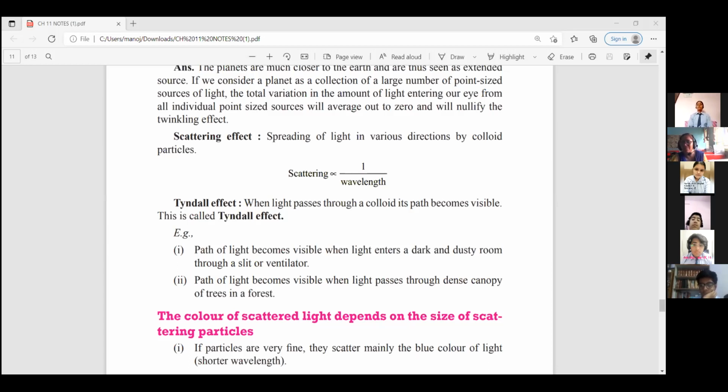So, the path of light becomes visible when light enters a dark and dusty room through a slit or ventilator. We have also learned that the path of light becomes visible when light passes through the dense canopy of trees in a forest. In films, in movies, you must have seen a very beautiful scene that there is a song and the light is coming through the trees, in between the trees, and that becomes very beautiful scenic beauty. What is that? Again, Tyndall effect, scattering of light by the colloidal particles, the dust particles. By that we are able to see the path of light.